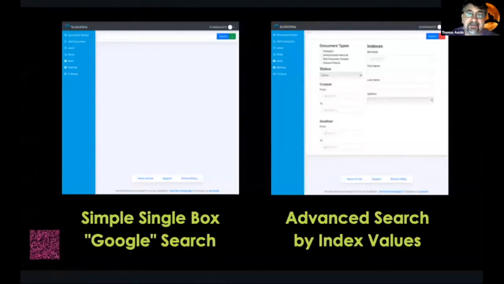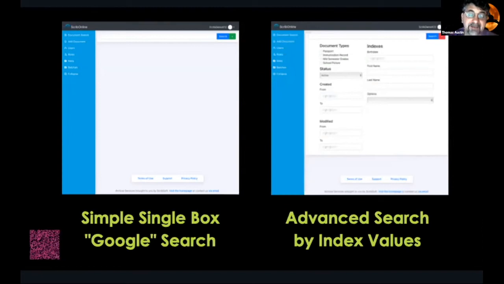So on the left, you can see it is a simple single box Google search. At the very top, it's kind of hard to see because it's a little blurry, but there is a blank where you can put your search. So one type of search that we are going to have with the new archive is the single box Google search, where I can just put somebody's name, just a birth date, or different index values and different points right into that system that way.